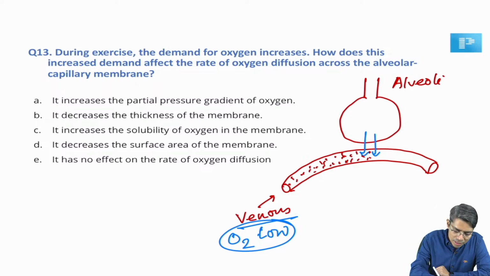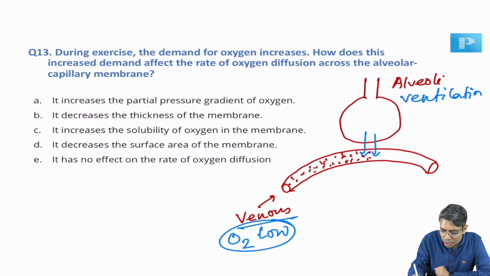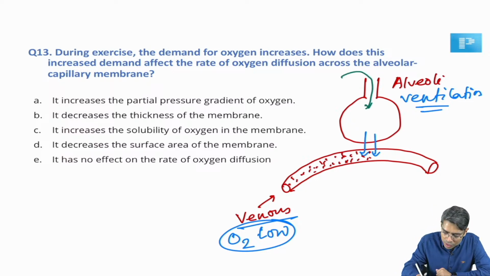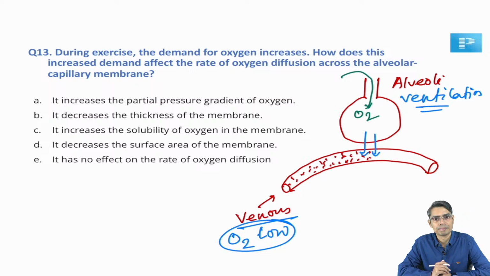Second, for the person who is doing exercise, what will happen to the ventilation? If you do exercise, you are going to hyperventilate. Whenever you are hyperventilating, you are taking more oxygen into your lung.